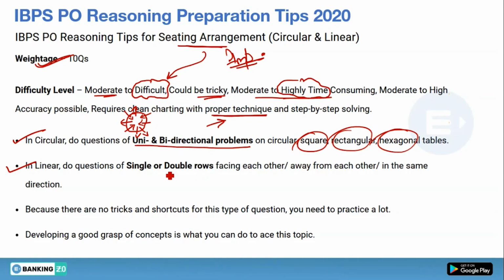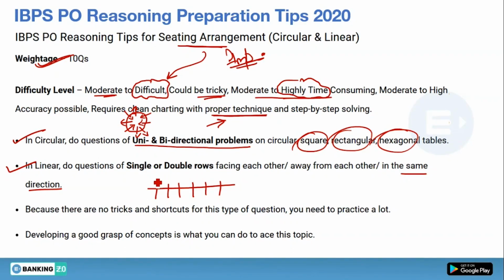So what type of question generally comes in linear sitting arrangement is from a single row or double row. In a single row, let's take an example. A row will be given to you in your question and it will state that there are 6 persons sitting, or 8, or 7, depending upon the question. Let's take 6 persons. We have to plot the seats according to the persons given. So 6 persons are sitting and all these persons are facing north. This is the same direction row facing, or it can be all persons are facing south. This is also a same direction single row question.